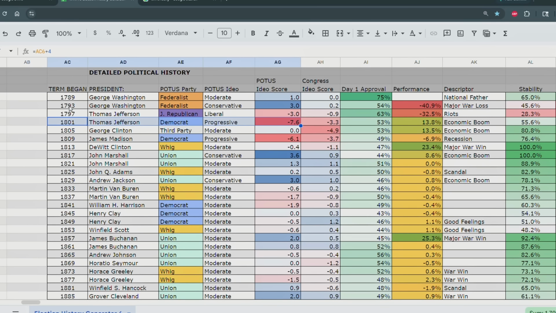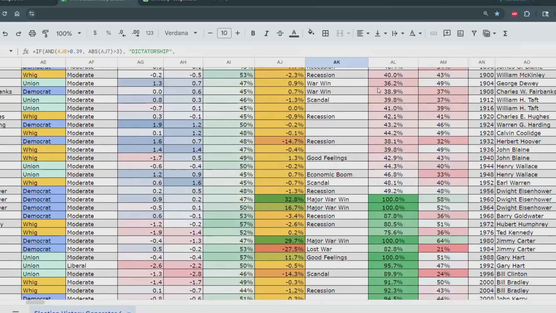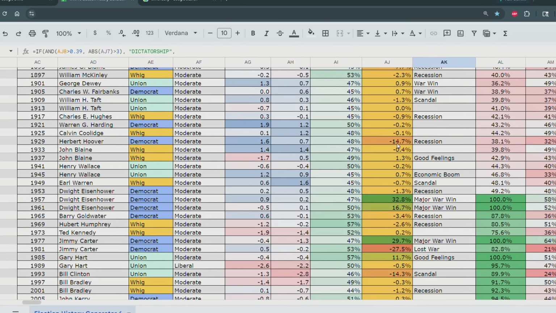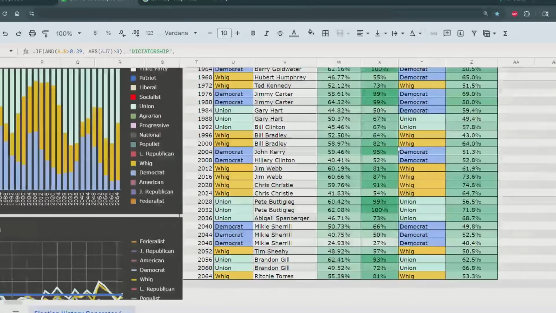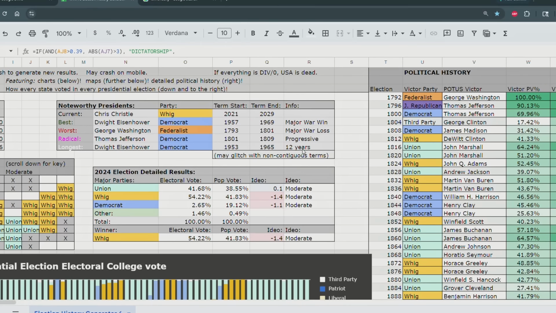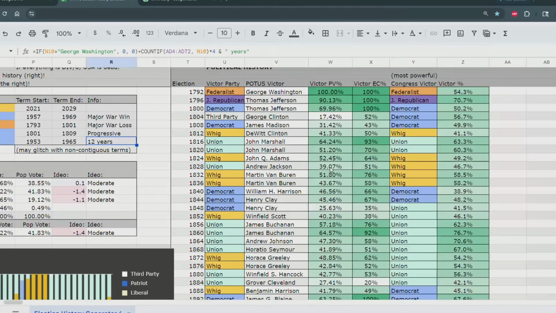Okay, so what happened is George Washington did a really bad job. Thomas Jefferson took control, did a pretty bad job, but then he was reelected under a different party, the Progressive Democrats. Economic boom, so he did pretty good afterwards. And then the country's just pretty fine. There's some periods of instability, but everything's just chill. Look at that. Who's the longest serving president in this timeline? 12 years, Dwight Eisenhower, not bad.